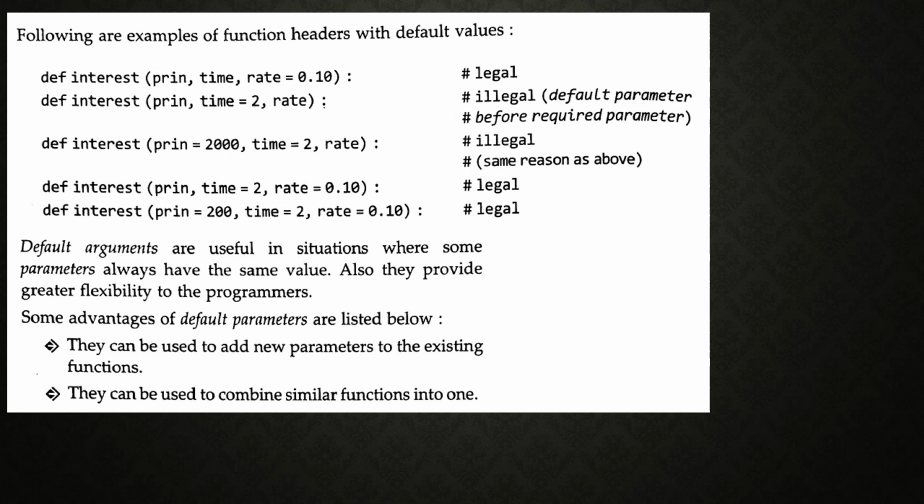Once you consider some variable as a default argument, that should be mentioned. Then only can we assign values to other variables like principal amount or time. Without specifying rate equal to something, it is not possible to pass the values through other variables like principal amount and time. So the third one is also wrong. In the fourth and fifth ones, rate is mentioned, so these two are considered legal.